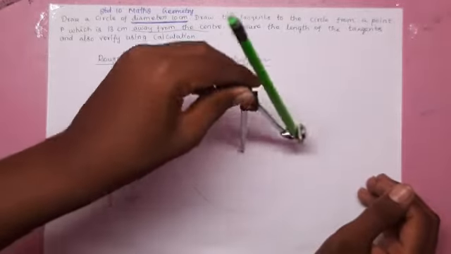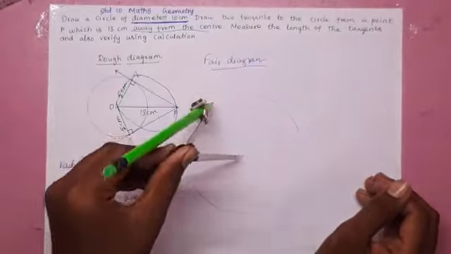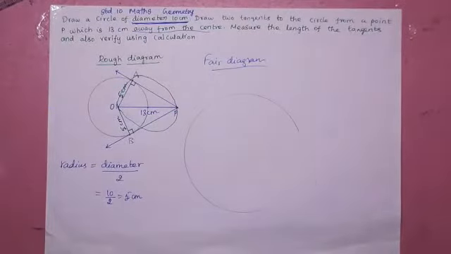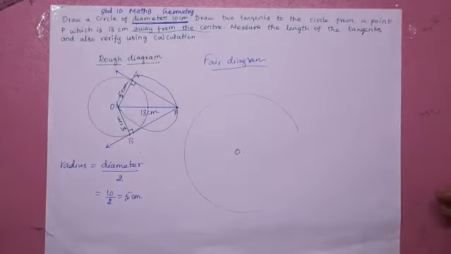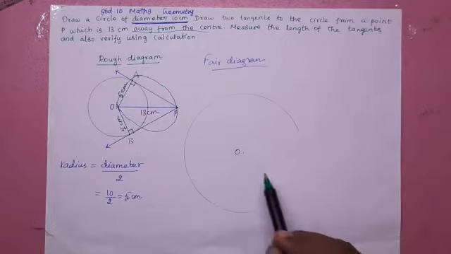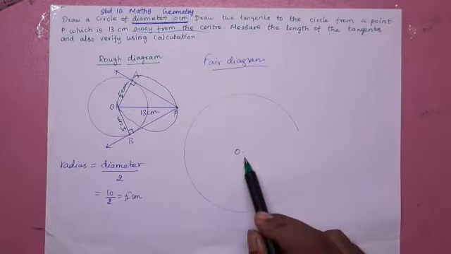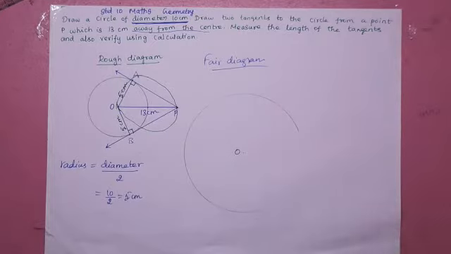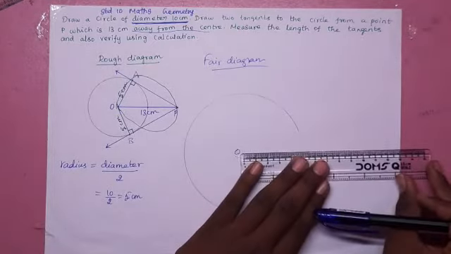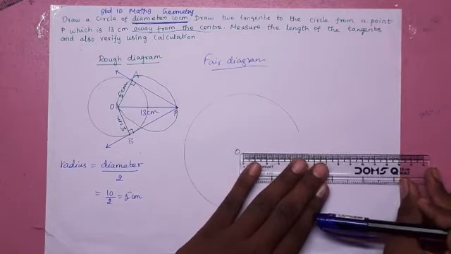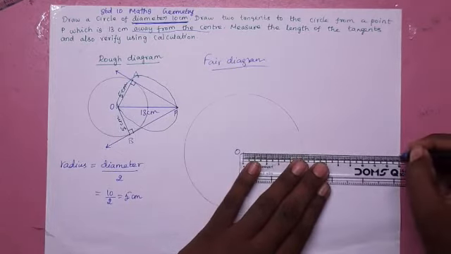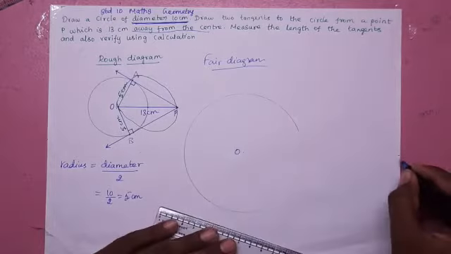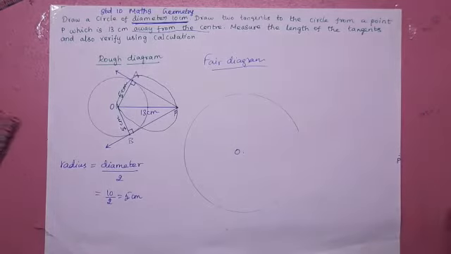What is the center of the circle? We have named it O. Mark the center as O. Now we are going to take a point which is 13 cm away from the center. What is that point? P. O ல இருந்து 13 cm க்கு ஒரு பாயிண்ட் நோட் பண்ணுங்க. அந்த பாயிண்ட்க்கு என்ன பேர்? P. Very good. Now join O and P.